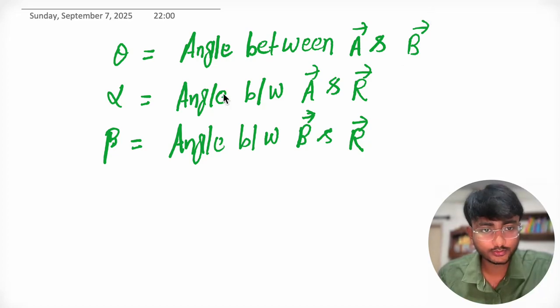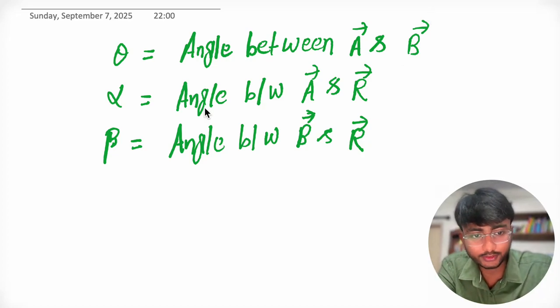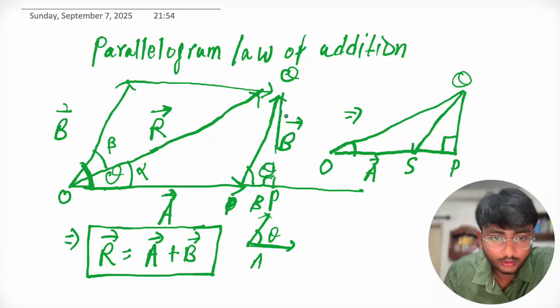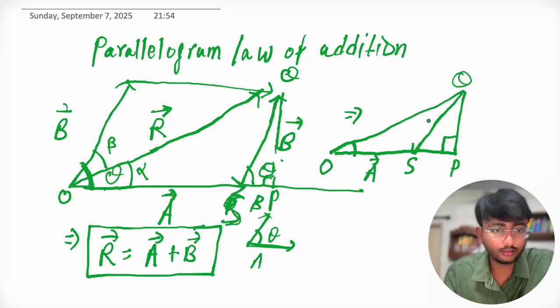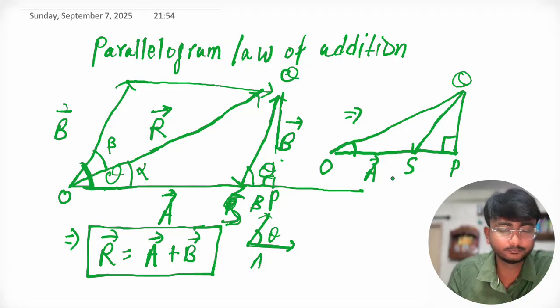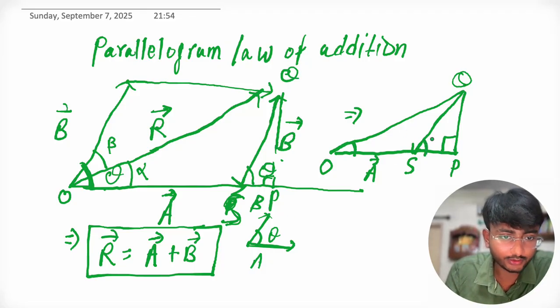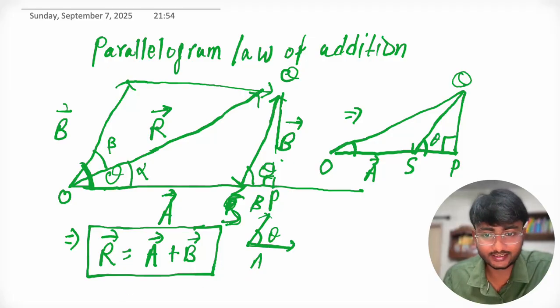Now let's see how we can calculate the magnitude here. See, suppose this is S. So in triangle QPS, we have already told you that this angle is theta, right?